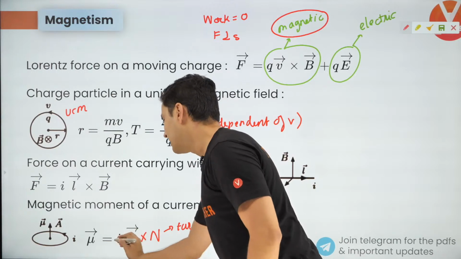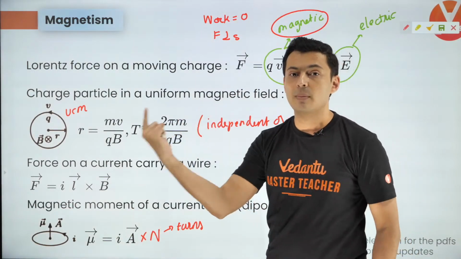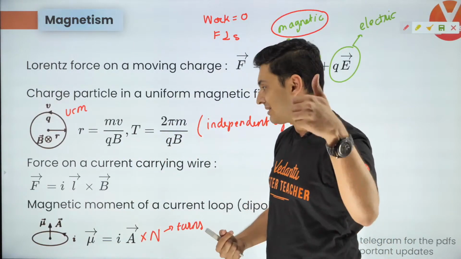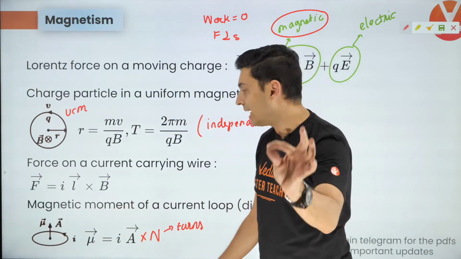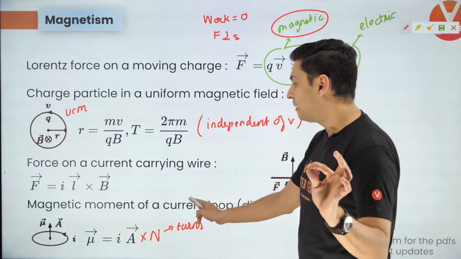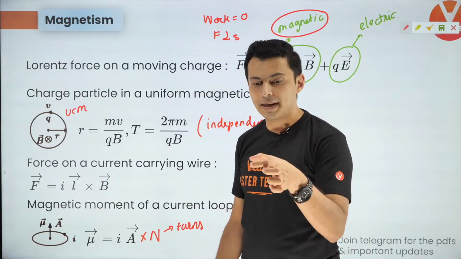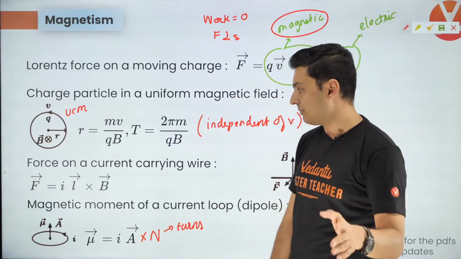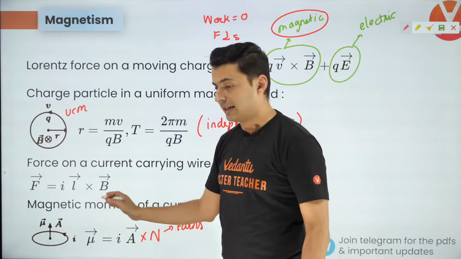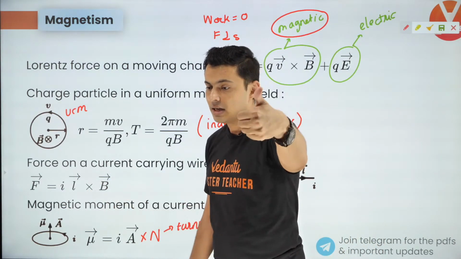So the number of turns times current times A gives you the magnetic moment of a coil which is carrying current, because this coil carrying current behaves like a magnet. That's why a loop carrying current is an electromagnet. So the magnetic dipole moment is NIA. Keep this in mind. Also, the force on a current carrying wire is IL cross B. I hope this is clear.